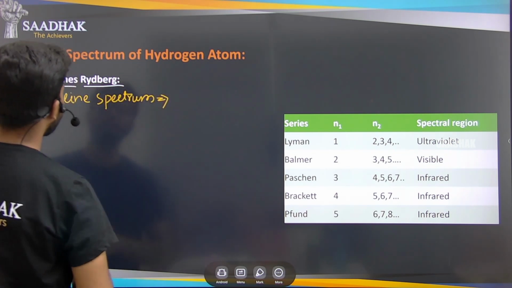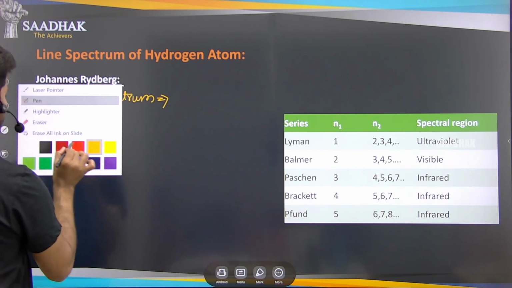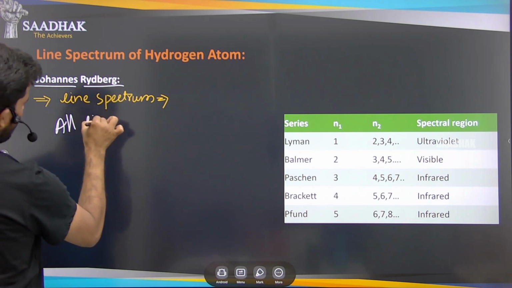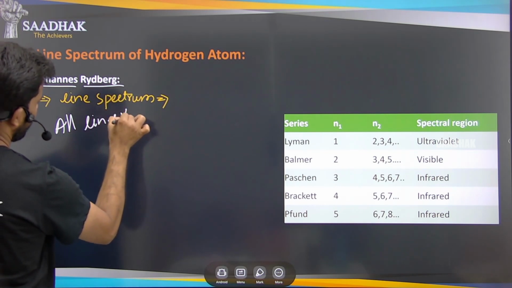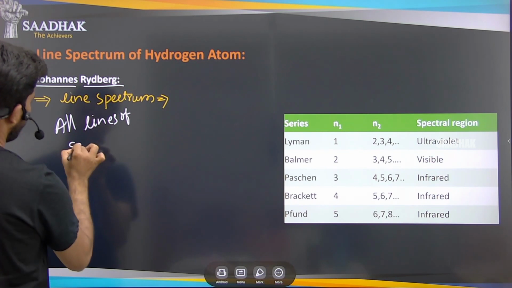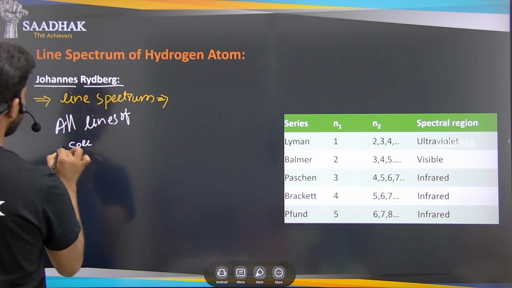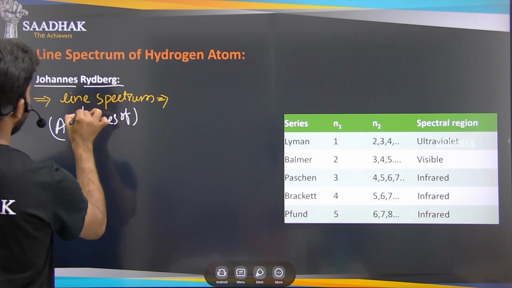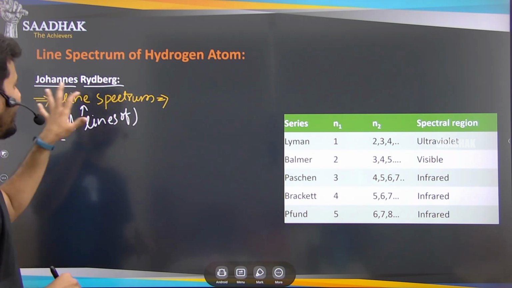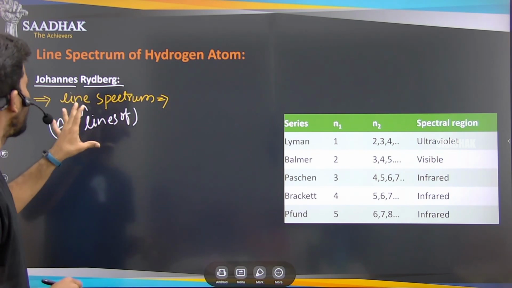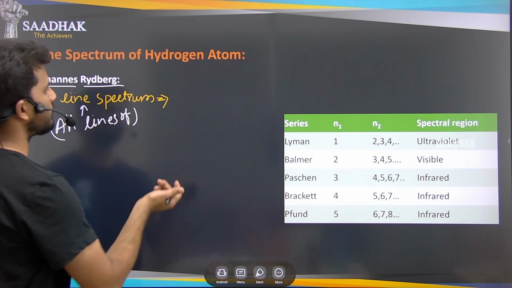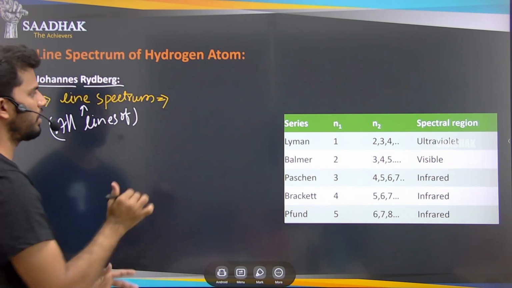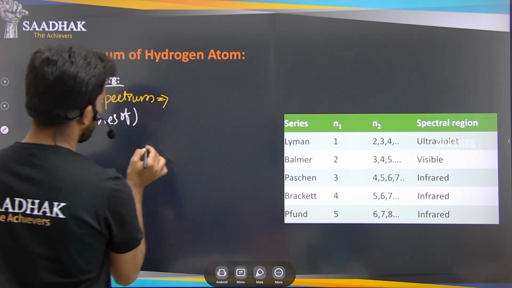He said that these lines, not just the visible lines of that spectrum but all the lines of the line spectrum, he named using the same Balmer formula, depending on the same wave number.